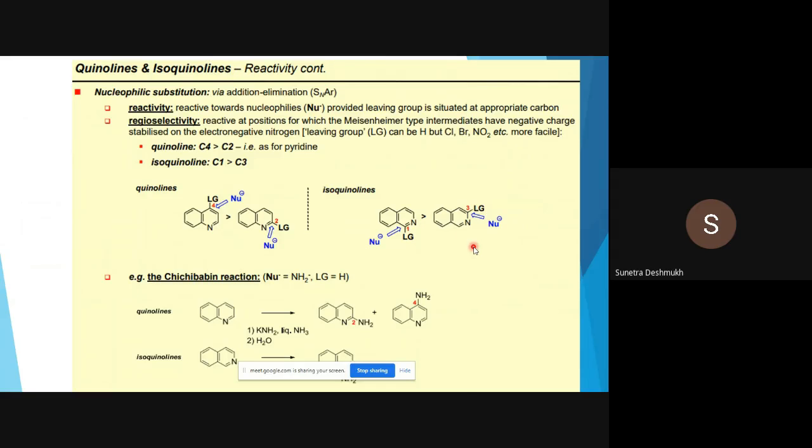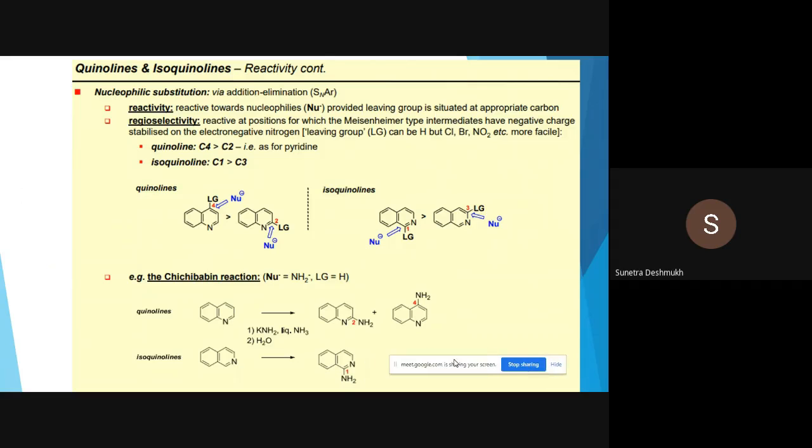So this is a nucleophilic displacement reaction, by leaving groups like chlorine, bromine, nitro group. These things I have explained over here.